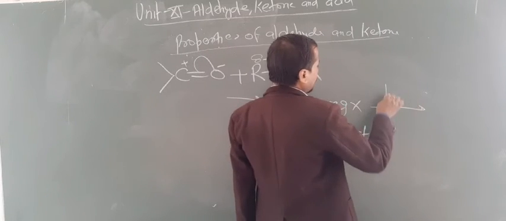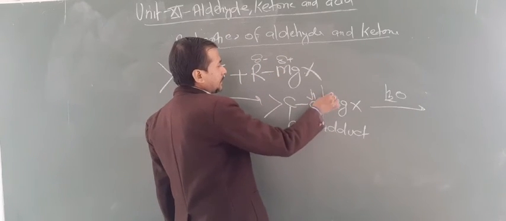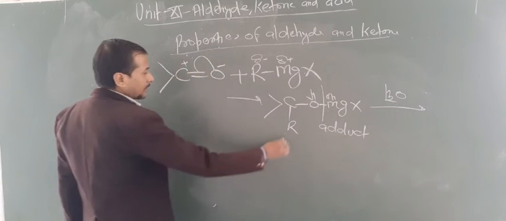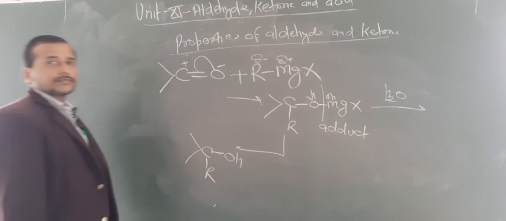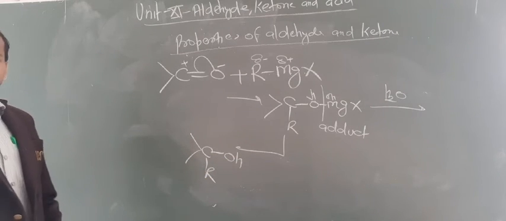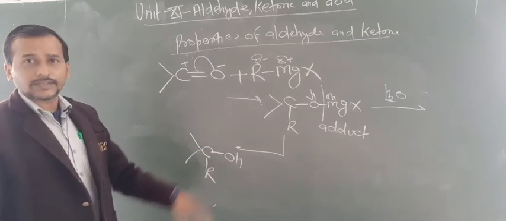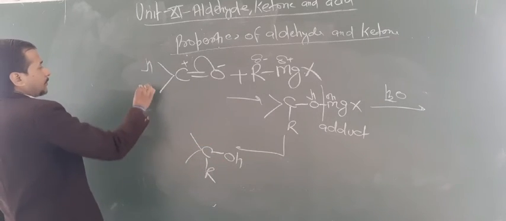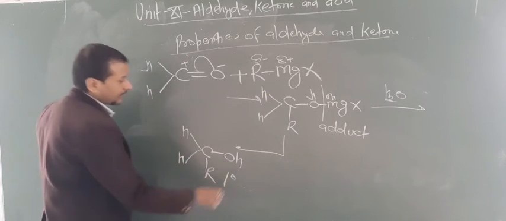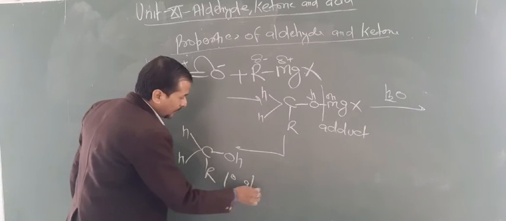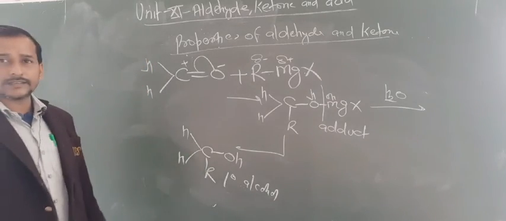Now upon hydrolysis what happens? Look here, this bond will break. Here you have to add H, here you have to add OH. So now your answer will be C, OH and R. Now the product will depend upon this group. If formaldehyde is taken, you get a 1 degree alcohol. Are you getting this point or not? So we can prepare 1 degree alcohol by using Grignard reagents and formaldehyde.